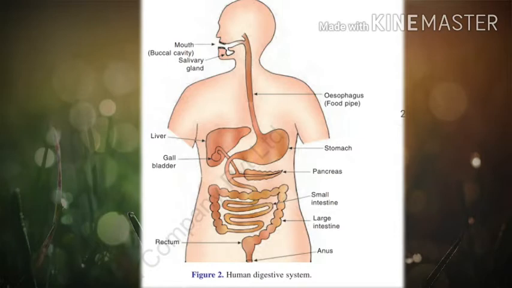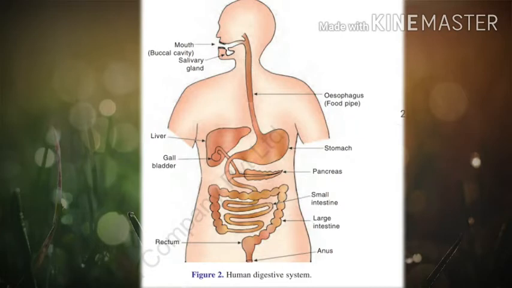The ducts or pipes of these salivary glands, liver and pancreas open into the alimentary canal and pour the secretions of the digestive juices into the alimentary canal. Now look into the figure. Look at the mouth and locate the salivary glands.